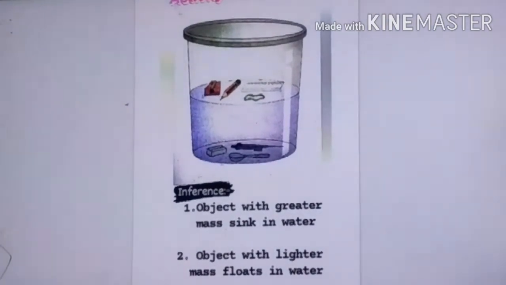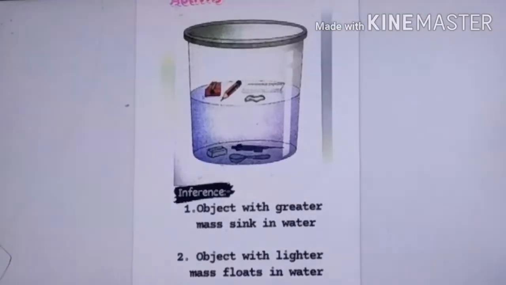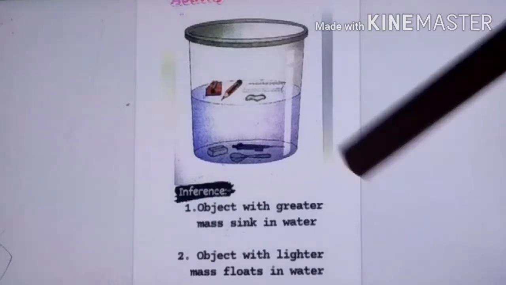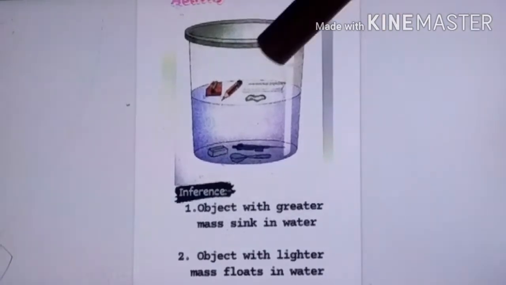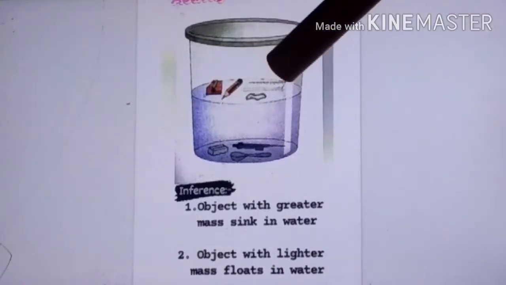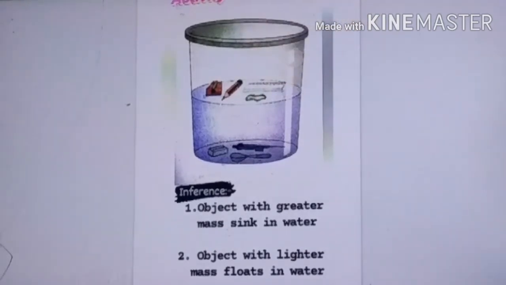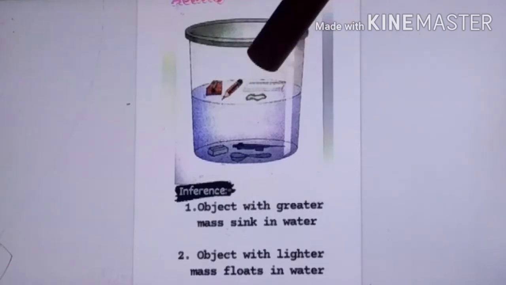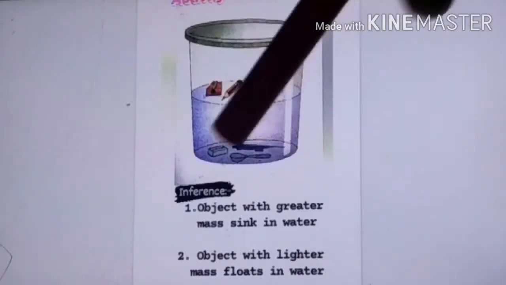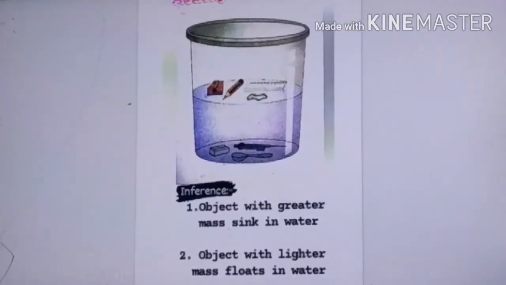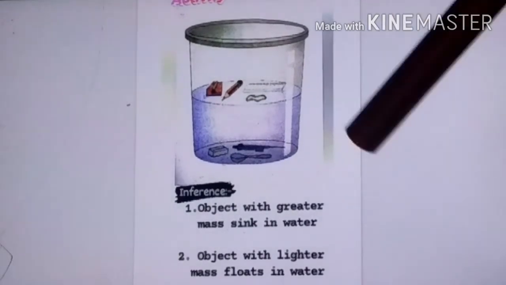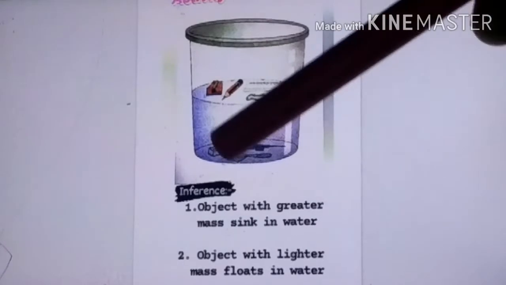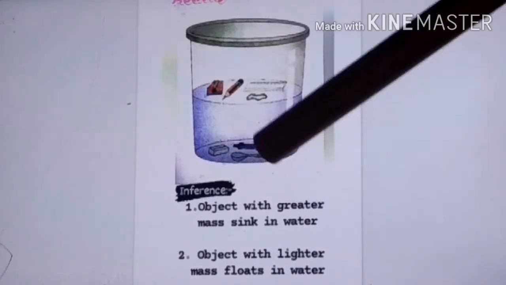As you can observe from this, you can get an inference that objects with greater mass sink. This rubber band will have lighter mass. Mass means weight. These objects have lighter weight, and these objects have greater weight. So objects with greater weight, greater mass, sink in the water, meaning they settle at the bottom.